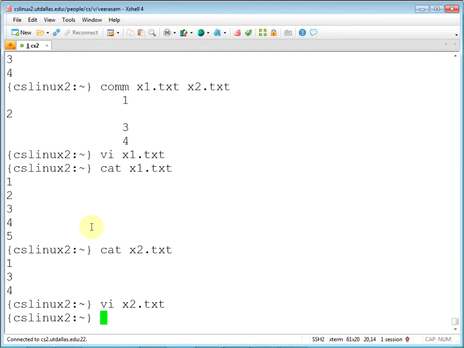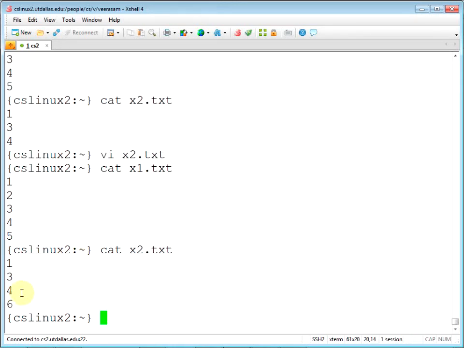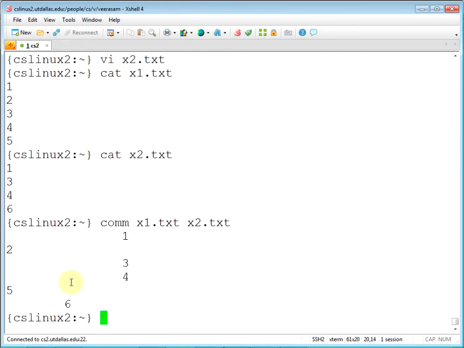That way each one has something unique. x1 has 1 2 5. x2 has 1 3 4 6. 2 is missing. So what happens when you do comm like this? 2 and 5 are unique in file 1. 6 is unique in file 2. 1 3 4 are common. That's what this means.